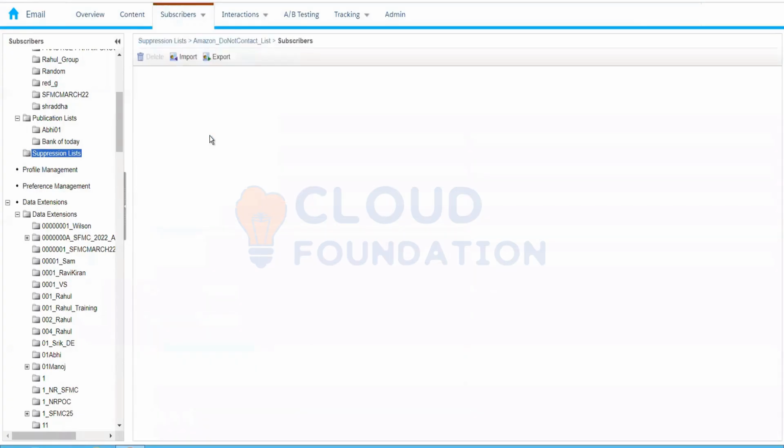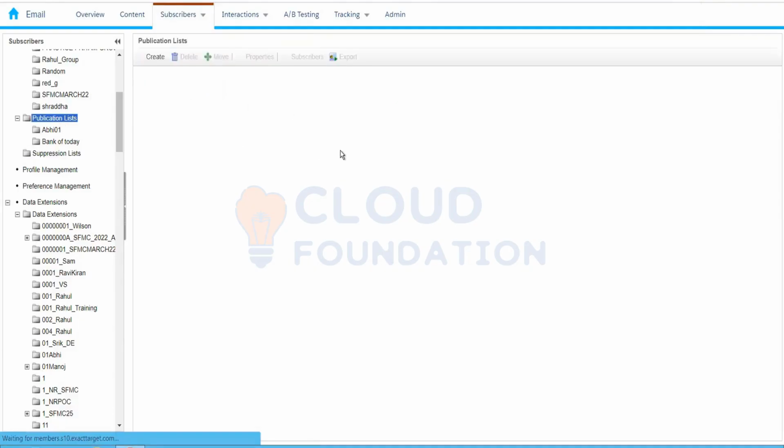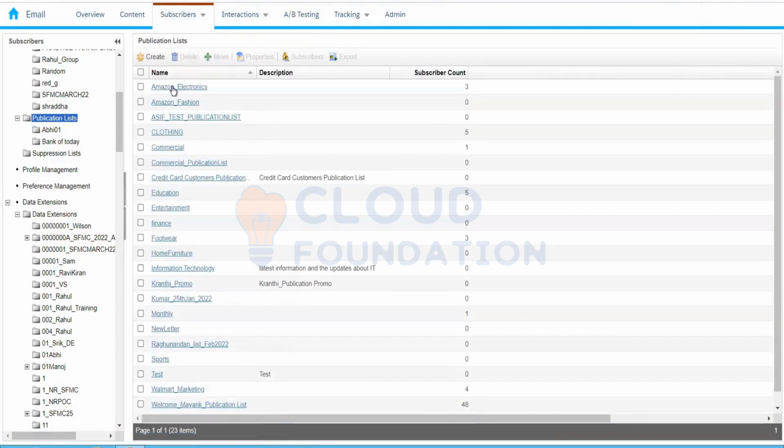What we can do, we can import the data. In a publication list, we cannot import the data. Here we have the option to import the data. That is the first thing. In case of a publication list, we don't have this option to import the data. Let me show you.